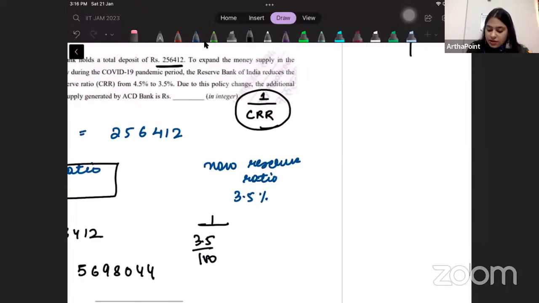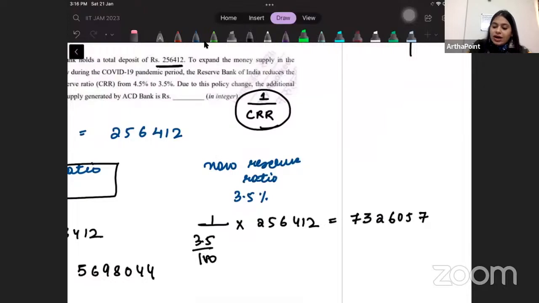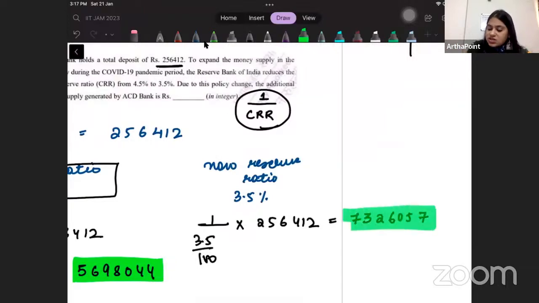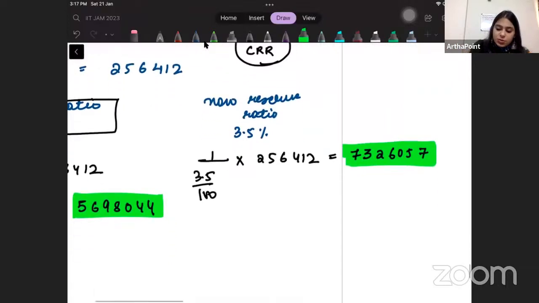Same here. When I have a deposit of 256412, with this reserve ratio, this is my multiplier, my money will grow to 7326057. So earlier my deposits became this when they multiplied, and now my deposits have become this. What is the difference between the two?